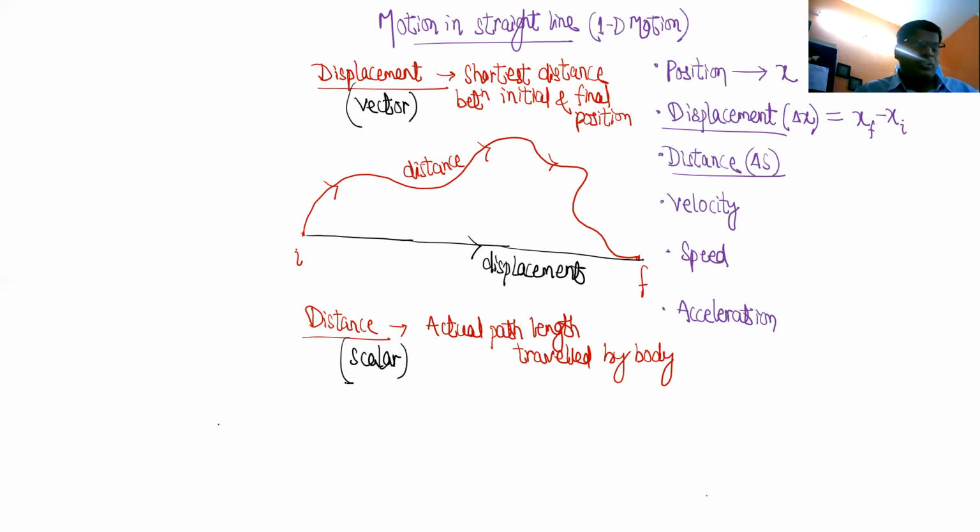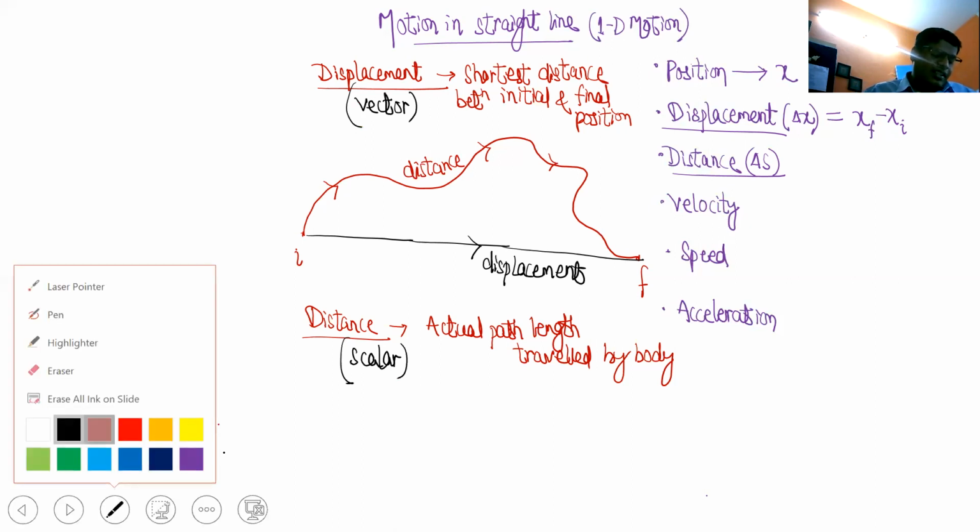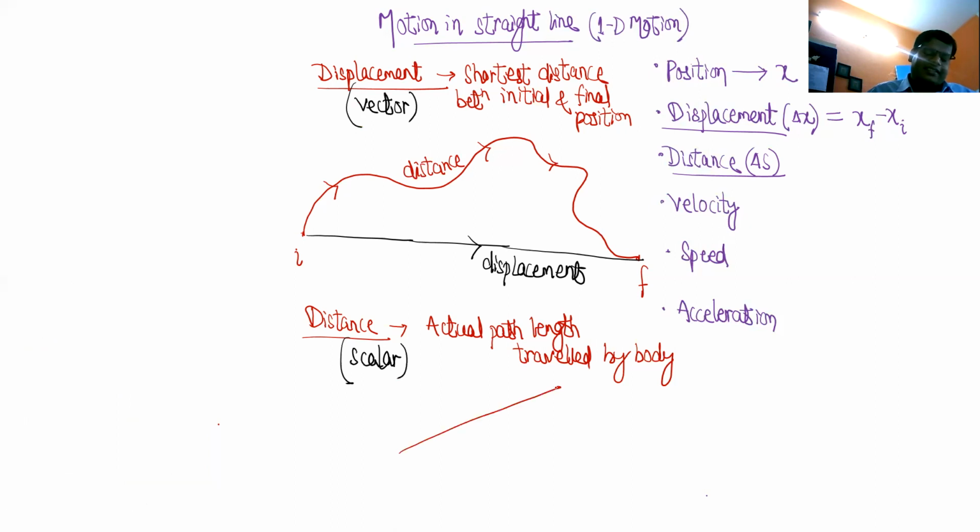So now you tell, can distance and displacement be equal? Can there be a case, a possibility? What if the body traveled like this, when the path is straight? Let's say the body started from here and ended up here, and the body traveled in a straight line. Now what is the distance?